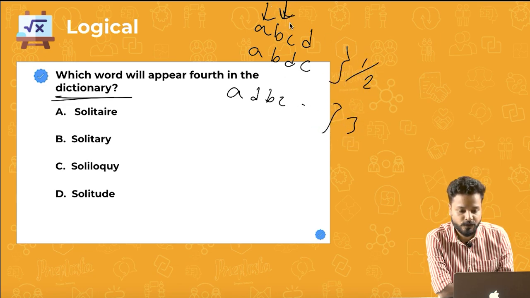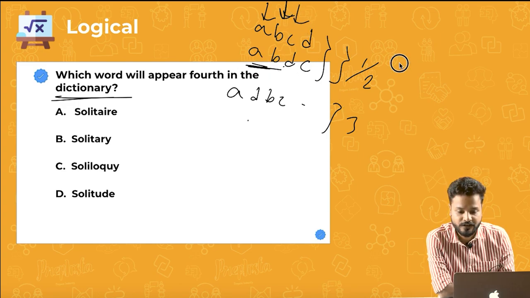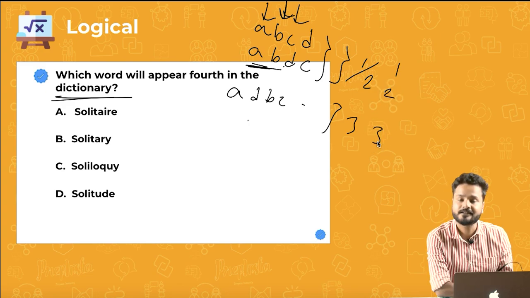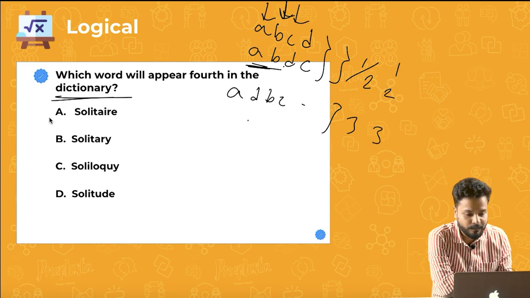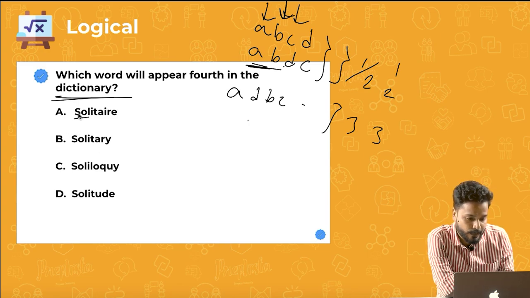Because at the second position, these two are B, but this is D. So B comes before D. Internal comparison here: B, B are the same, right? So we'll move on to the third one. So this is C, this is D. So that means this will be first, this will be second, and this will be third. Let us use the same logic here. So I can see that SOLI is common in all the four words.